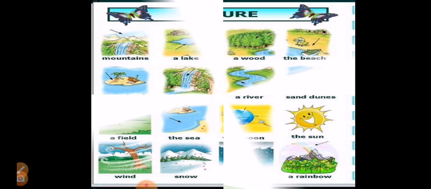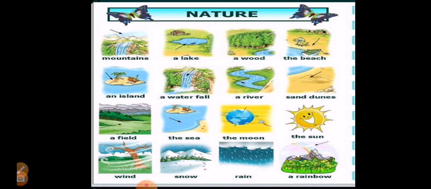Let's start. The first thing we're going to discuss in this lesson are some vocabulary words that will help you understand the texts later on. I want you to have a look at these pictures. I'm going to read the vocab, try to understand them from the picture dictionary. First, we have mountains, a lake, a wood, or sometimes we call it forest, the beach, an island, a waterfall, a river, sand dunes, a field, the sea, the moon, the sun, wind, snow, rain, and a rainbow.